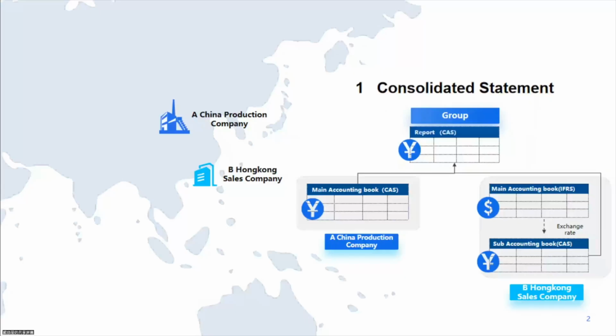In this scenario, the company is a manufacturing company registered in mainland China, which has established a wholly owned sales company in Hong Kong responsible for overseas sales. At the end of 2024, China Production Company prepares consolidated statements in the system.